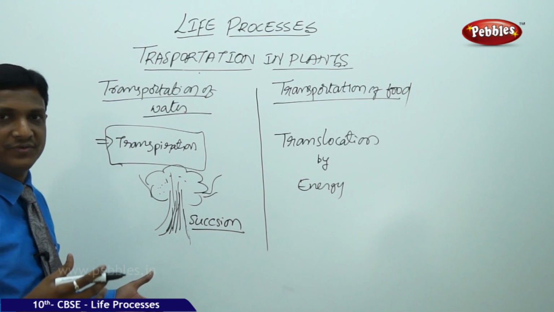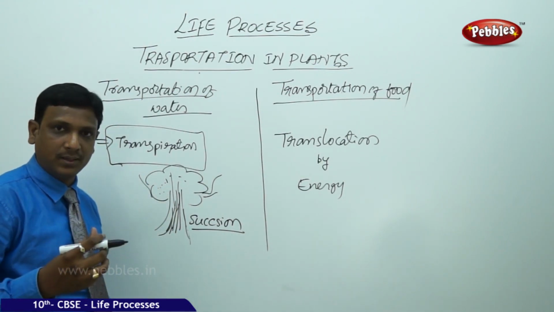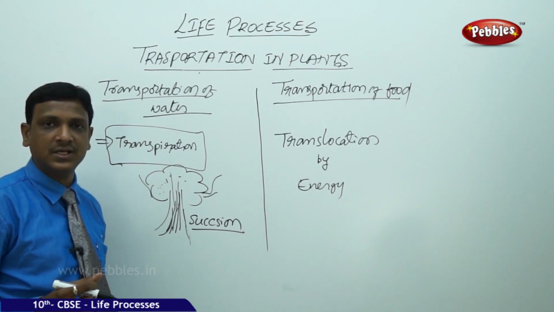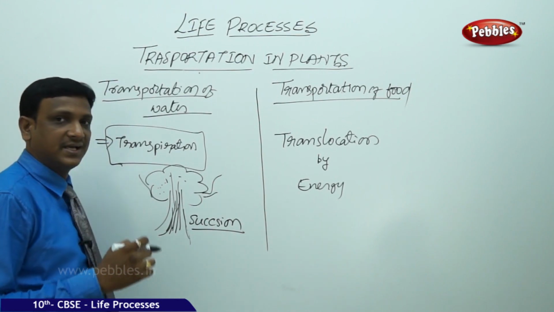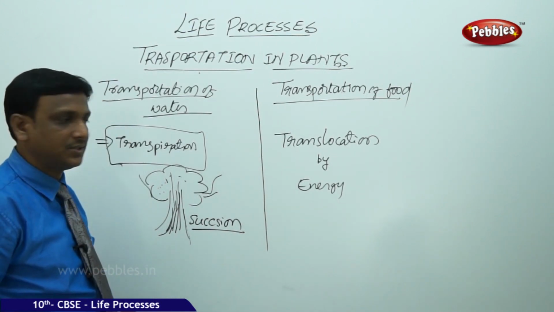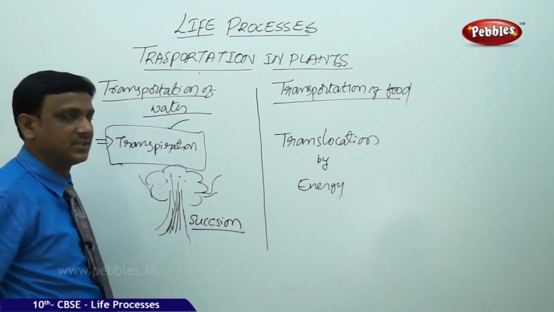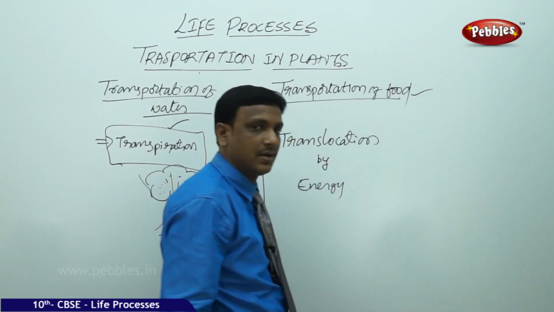So this is a kind of physical force, and there are some other forces also. The binding force between the water molecules, the cohesive forces and other forces also, they drive the water to travel up. But here the transport of water is only in one direction, unidirectional. So this is achieved by simple physical forces. The second task, transportation of food, is not achieved by the simple physical process.